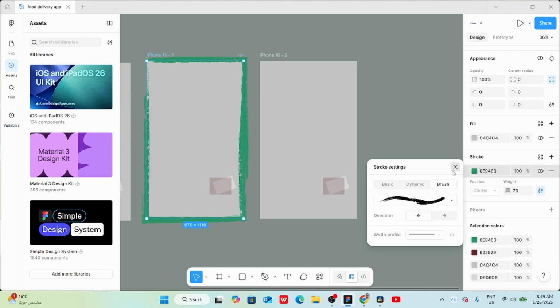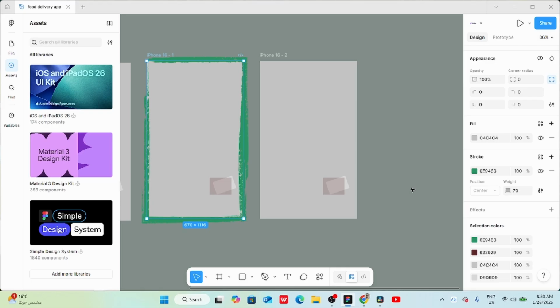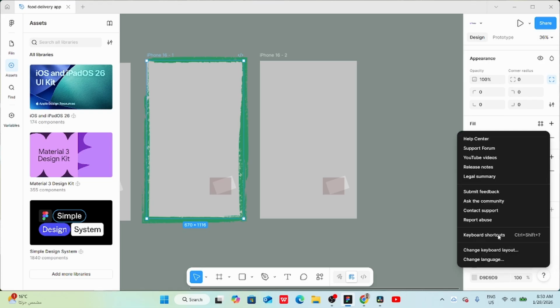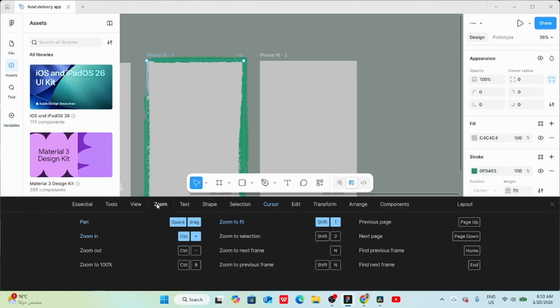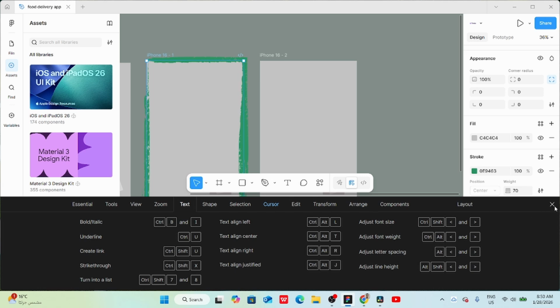The last thing we're gonna talk about is shortcuts. Shortcuts help us work faster and save a significant amount of time and effort. To learn keyboard shortcuts in Figma, click on this question icon. Then you will find different options here. Click on keyboard shortcuts. From here you can find any shortcuts in Figma, such as shortcuts for tools, view, zoom, text, etc. That's it for this video.